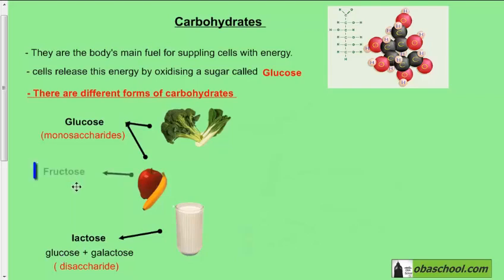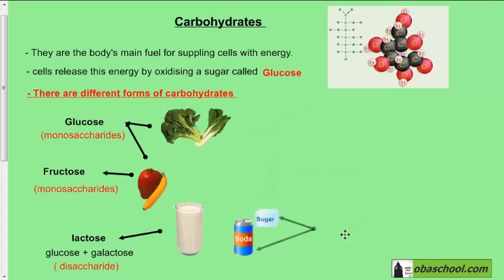In fruits, we also find a form of sugar called fructose, and not just glucose on its own. Fructose is also a monosaccharide like glucose. It is not a combination of different sugars. It is one molecule of sugar on its own, but it's just a different form of sugar.